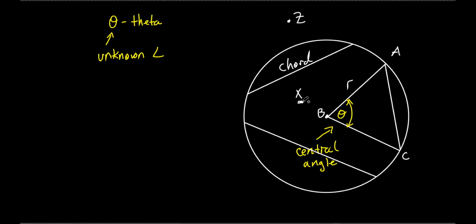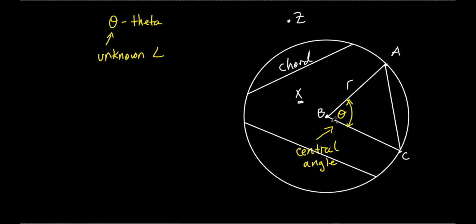So you got exterior, you got interior, you got on. See point A? That's on the circle. Point C? That's on the circle. So anytime you connect two points on the circle, we call it a chord. But AC is more of a specific type of chord. What it does, it takes that central angle and it connects where that central angle hits on the circle.